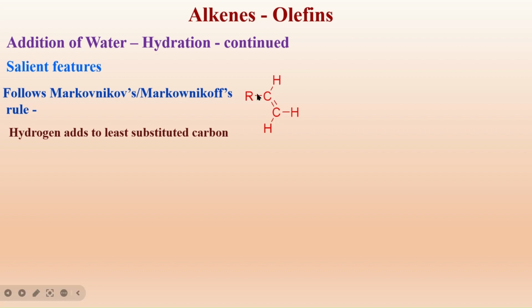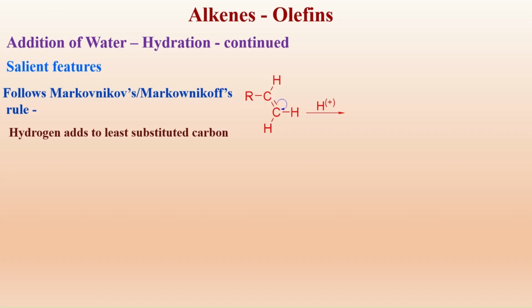This carbon which is attached to one carbon is more substituted with carbons. This carbon is less substituted with carbon. The hydrogen adds to the least substituted carbon, that is this carbon, not to this carbon.